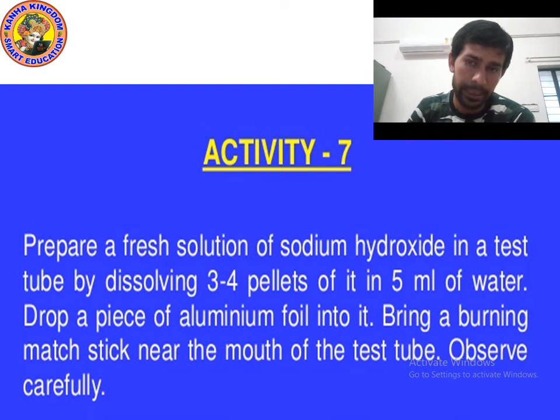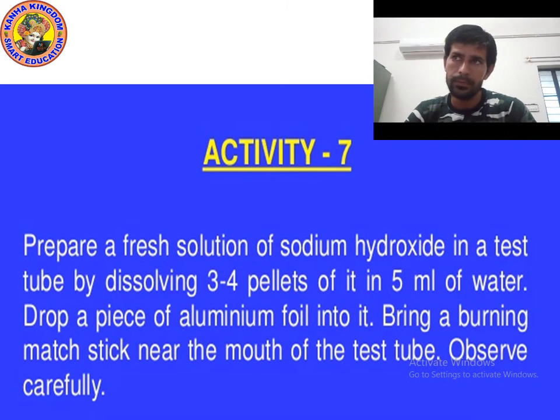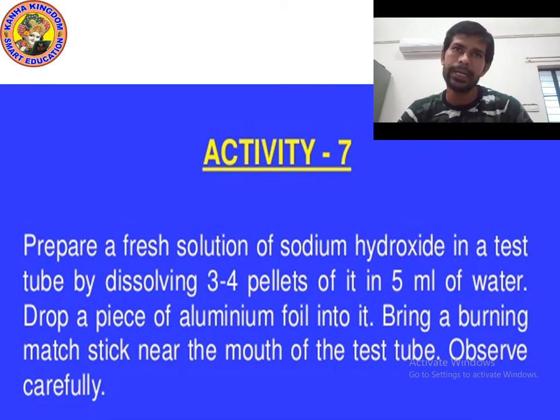When you bring the burning matchstick near to it, you will see that a pop sound is produced, because of the reaction of aluminum with hydroxide. Okay, that's why it happens. When they react, a pop sound is produced. The reason behind it is hydrogen gas.